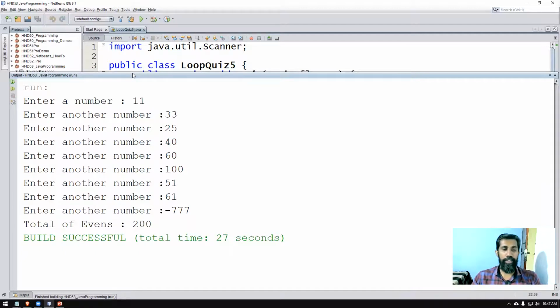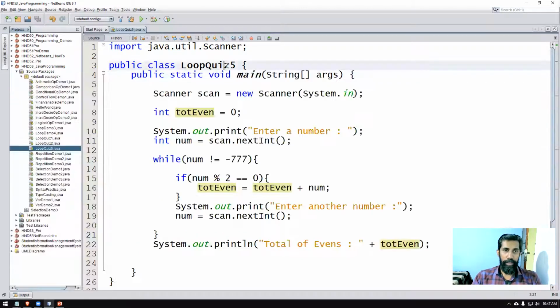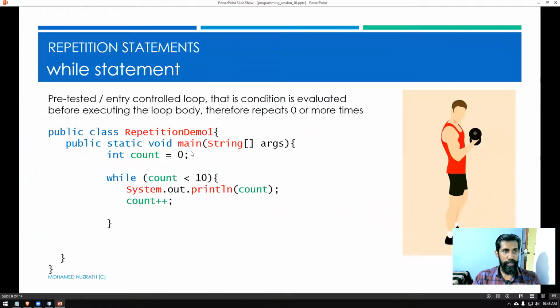This is what I wanted you to develop. So today's class, we mainly did a recap of the selection statements. Then we did the repetition statements, the three types of repetitions that we learned about. The while loop is a pre-tested loop, where the condition is tested at the beginning, so it can repeat zero or more times.